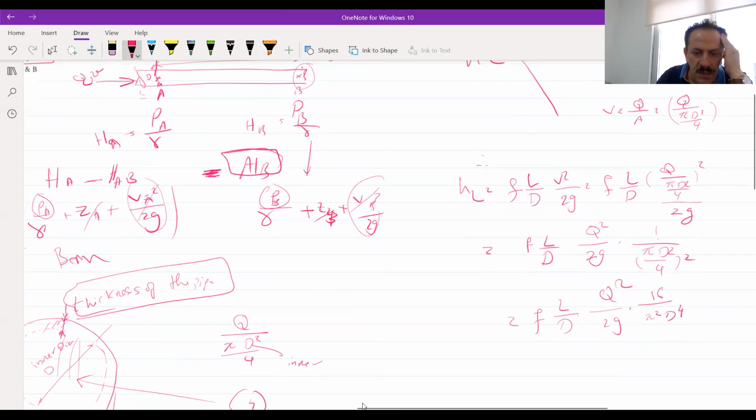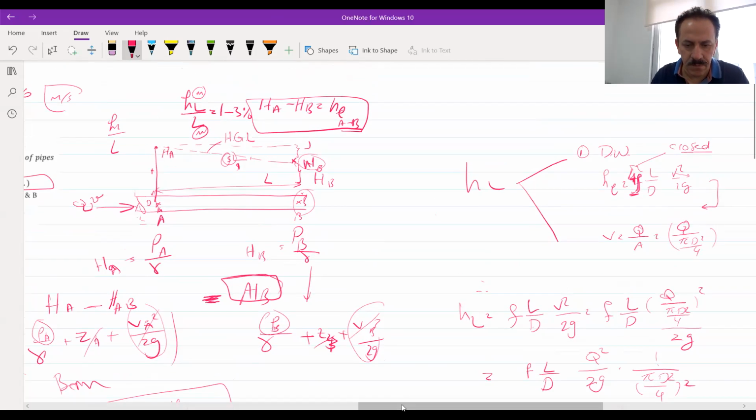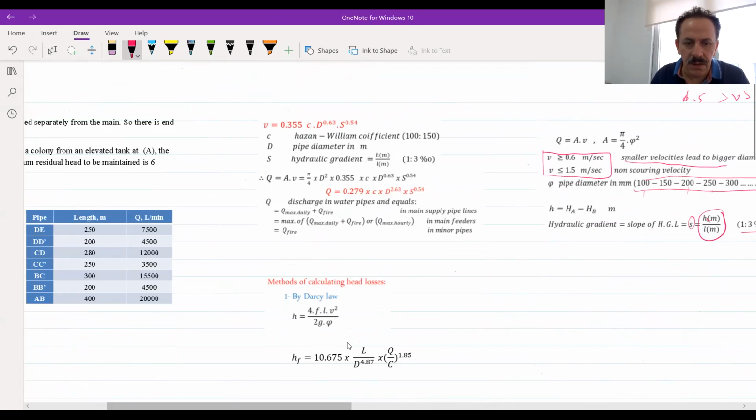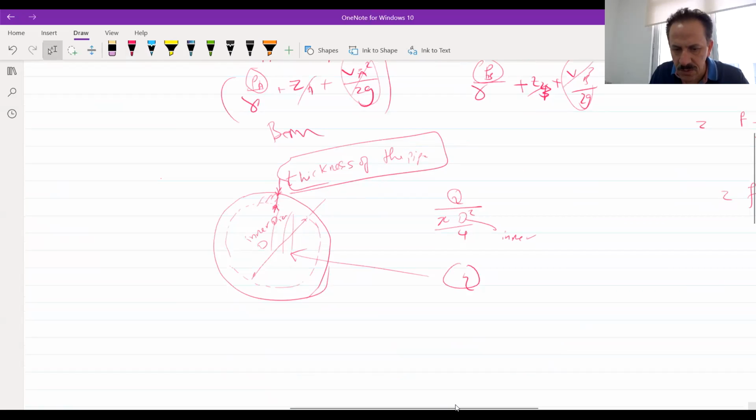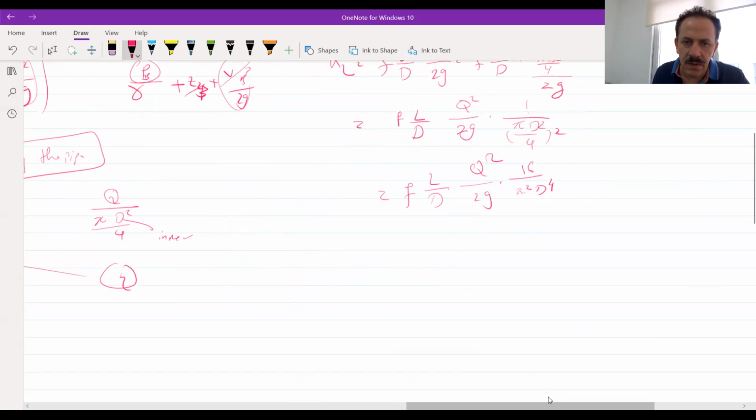I think that the main equation will come with this one. Yeah, so this is what we will have, the head loss when we are using... I think we have a problem with the f. There should be a 4, right? Something is wrong with that 4. I don't agree with having two 4s here. Anyway, this is the first equation.